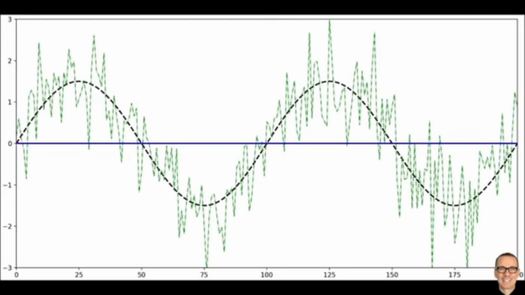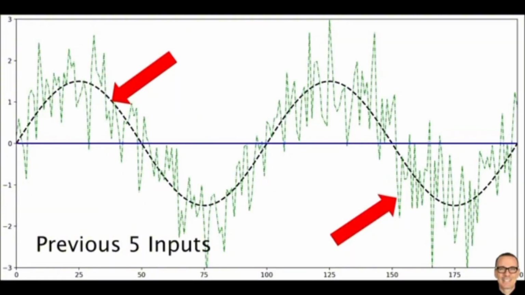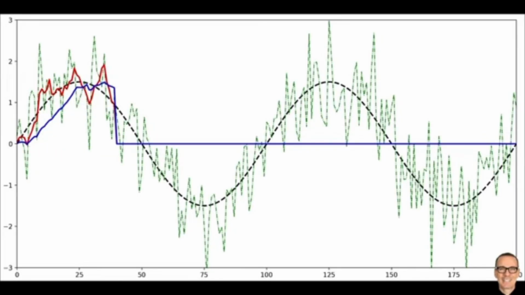When would you see this kind of a filter in the real world? So here I've got a signal that is a sinusoid with noise. The sinusoid is shown by the black dashed line, and the noisy version of it is in green. And we're going to want to smooth this out with a moving average filter. And I'm going to implement two filters, one where the previous 5 inputs are averaged, and the other one where it's longer and the previous 20 inputs are averaged. And the short filter is shown in red, the long filter is in blue.